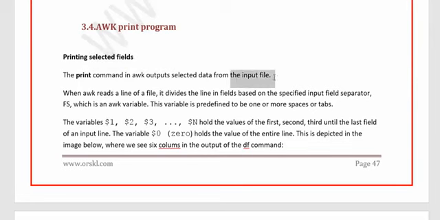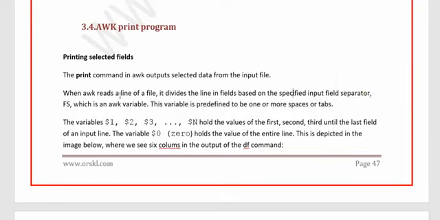So you will give some input file, tell it what to search, and also tell it what to do after finding that pattern. But after finding the pattern, if you want something to be displayed on the screen, print is the command. When awk reads a line of a file, it divides the line into fields based on the specified input field separator, FS. FS, the full form being field separator, is a predefined awk variable. You cannot use anything else for this. This variable is predefined to be one or more spaces or tabs.